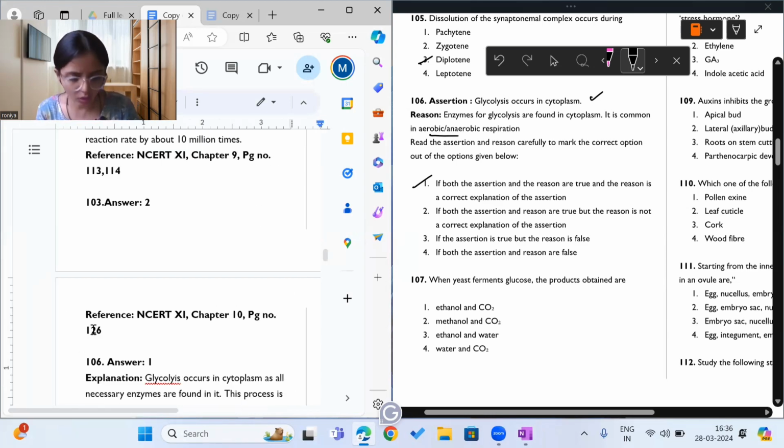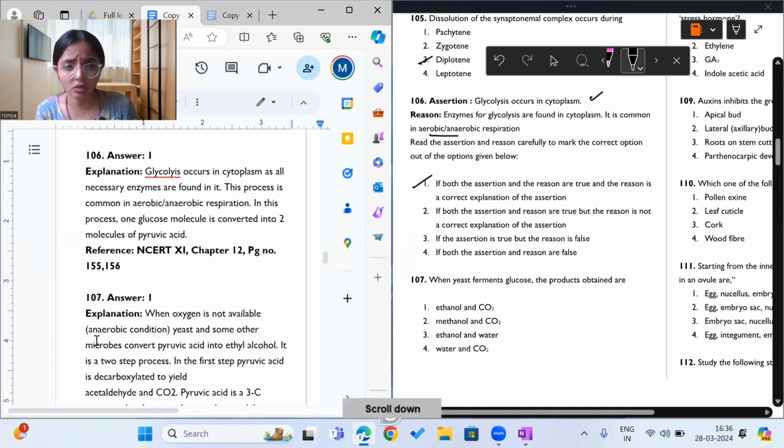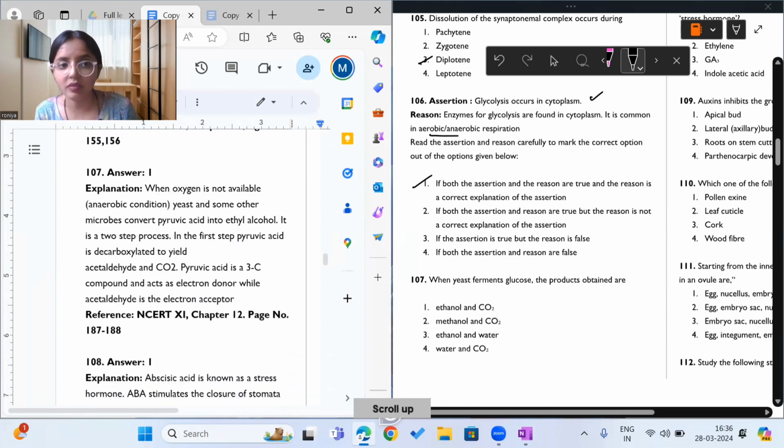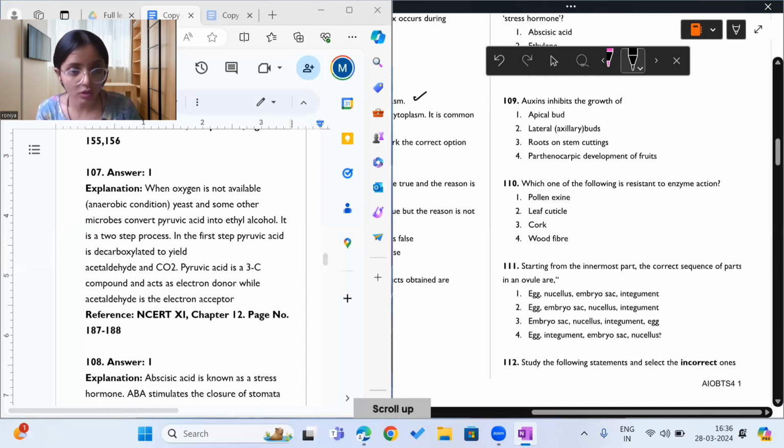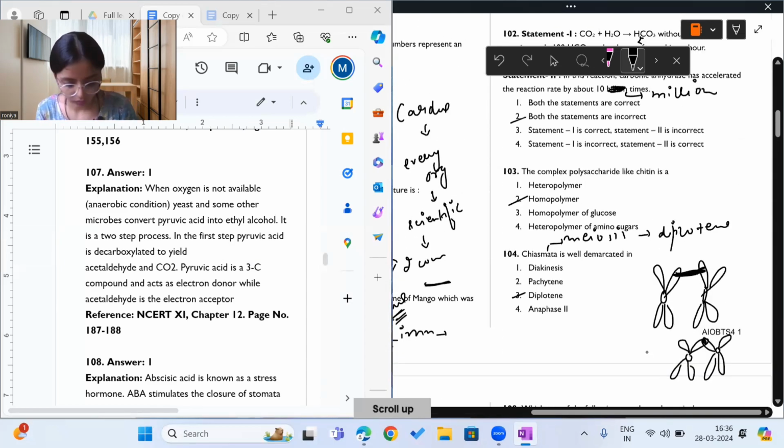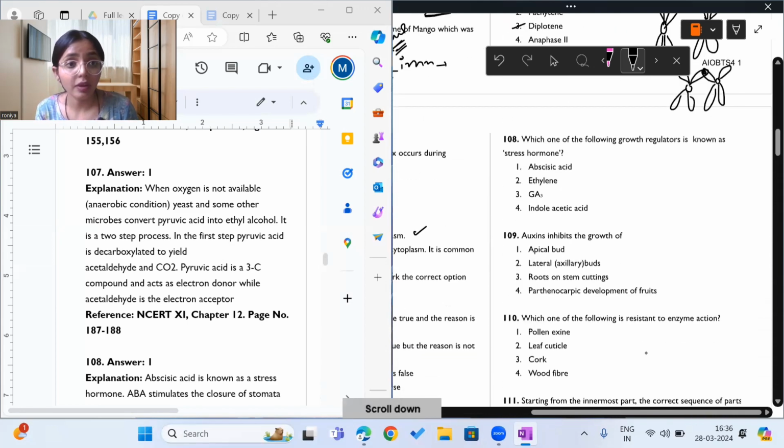Okay. So the answer to question 106 is option 1. Moving on to question 107. It says when yeast ferments glucose, the products obtained are ethanol and carbon dioxide. Okay, so this is present in your respiration in plants chapter. And yeast will ferment glucose only under anaerobic conditions.